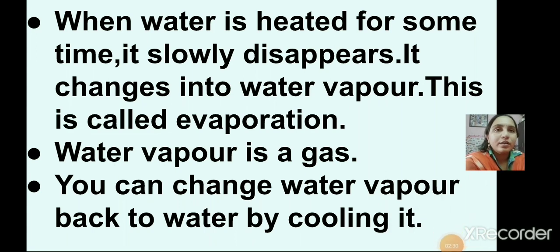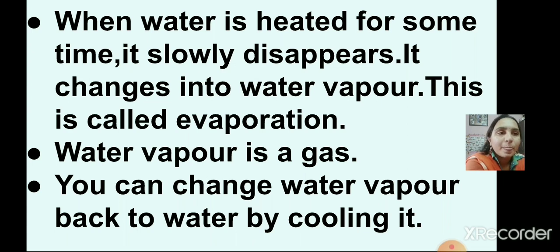Water in the form of steam or water vapor is called the gaseous form of water. Now let's see how one form of water changes to another form. When we heat water, it changes into a gaseous state. It slowly disappears. Water changes into water vapor, and this process is called the evaporation process.